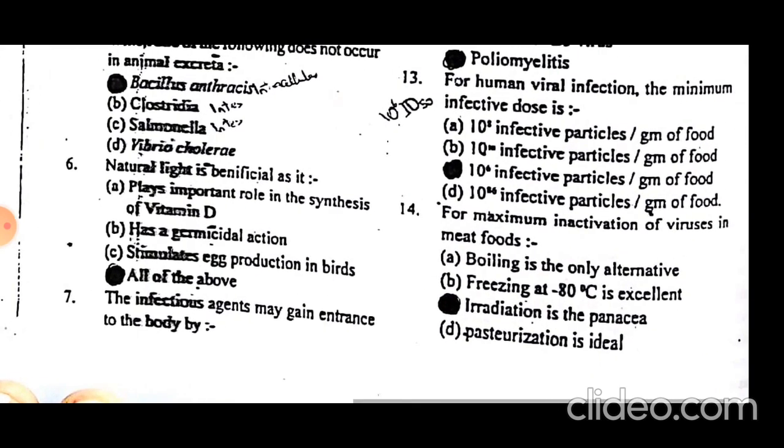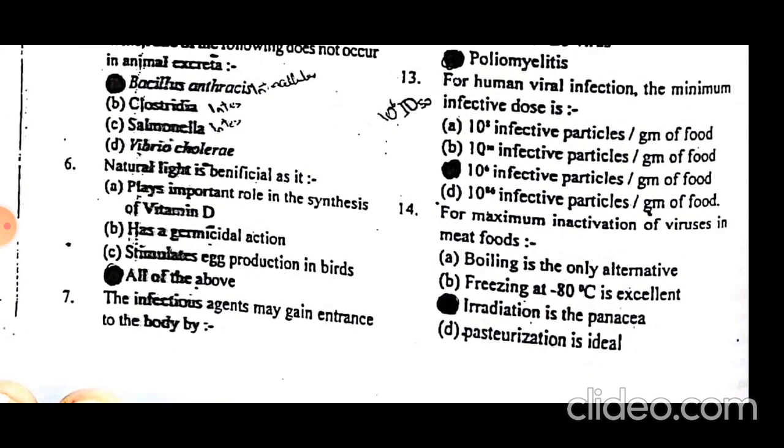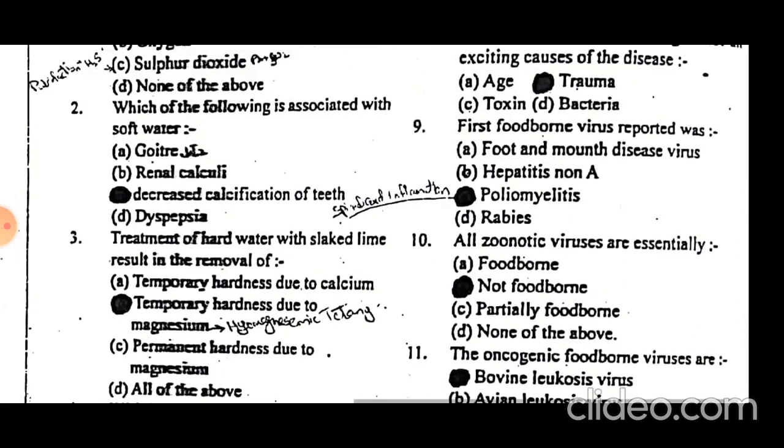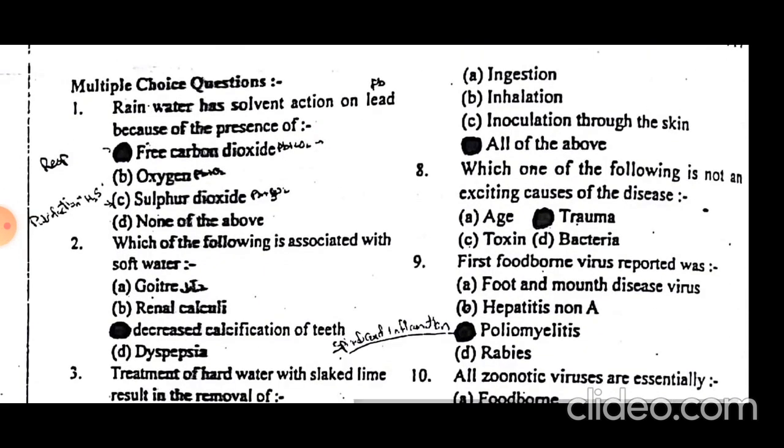The infectious agent may gain entrance to the body by all of the above: ingestion, inhalation, inoculation through the skin. An example of inoculation through the skin is Schistosoma. Schistosoma is a parasite that can even cross the intact skin. Brucella may also cross the intact skin.